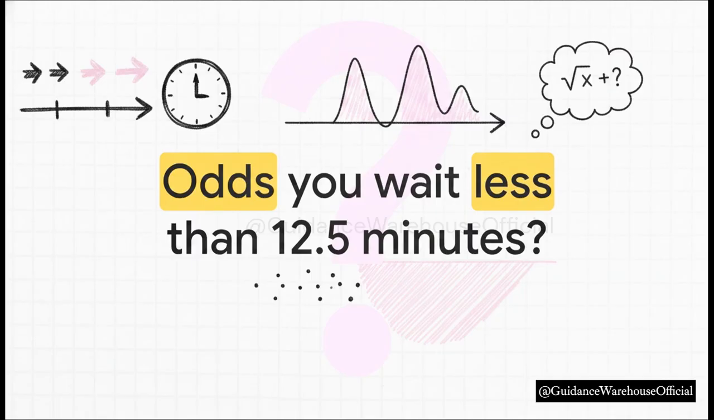So let me hit you with a surprising question. What are the exact odds you end up waiting less than 12.5 minutes? Now you might intuitively guess, well, that's highly likely. But how do we actually prove that mathematically?